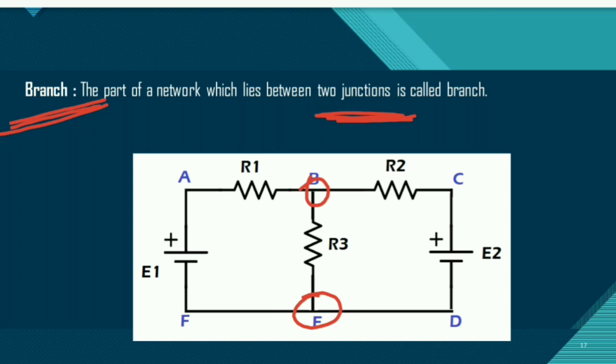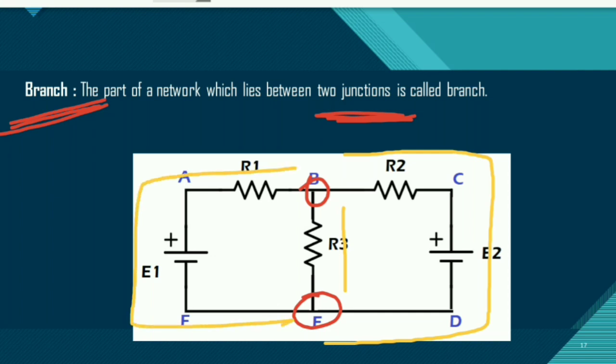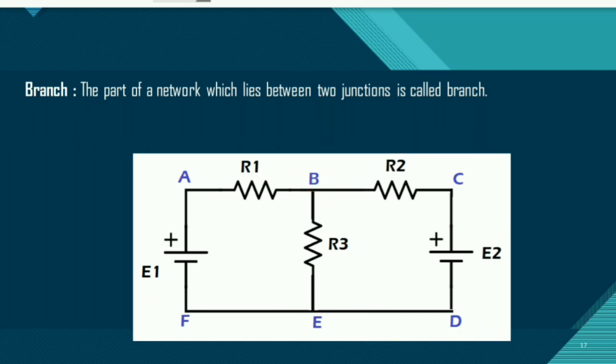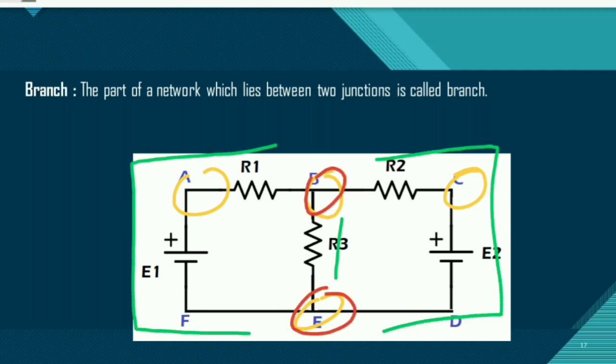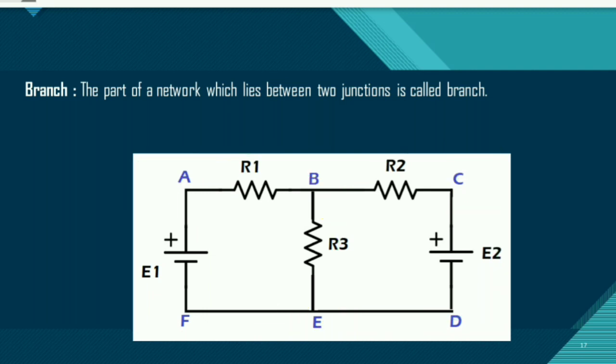So whatever paths are used to connect these two junctions are called branches. Here B and E are connected through R3. It is connected like this with the help of points B, C, D, E. We can connect it like this also: B, A, F, E. So in this circuit we have four nodes, two junctions, and three branches. So this is about the branch.